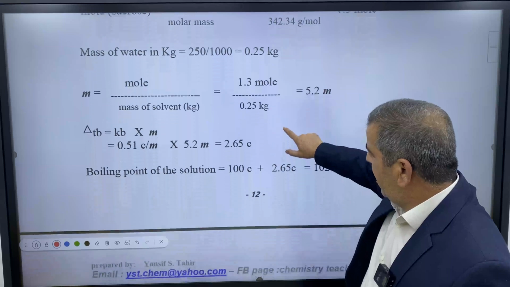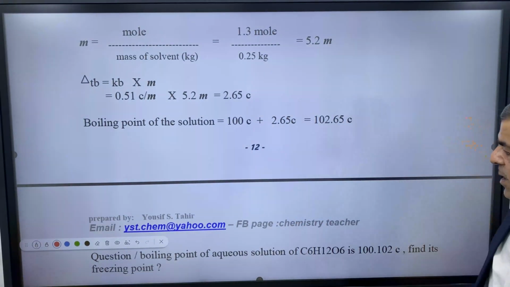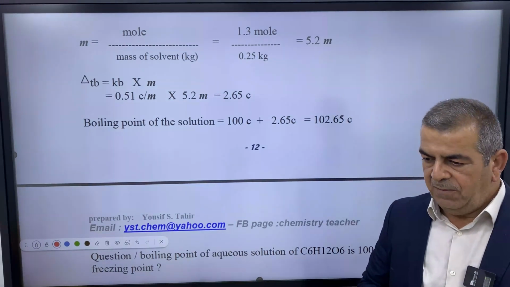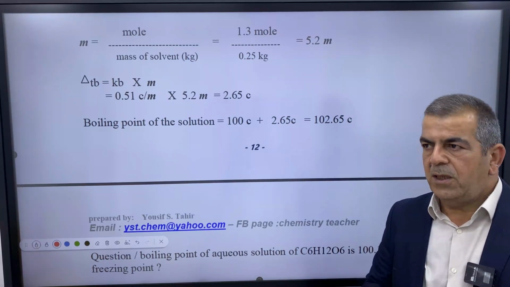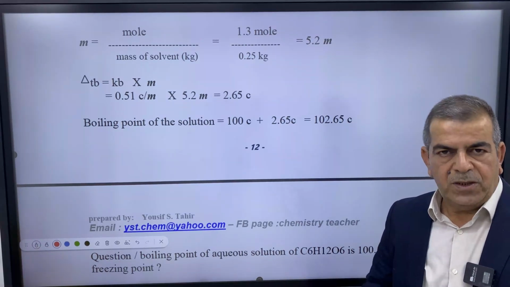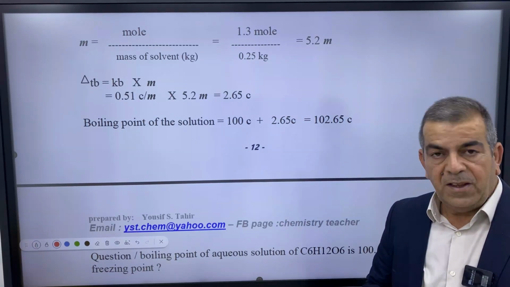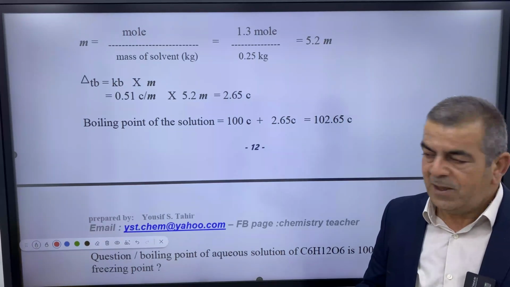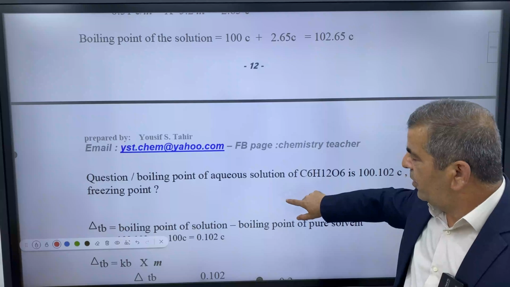So this is the second type of questions. We have another possibility of a question. If you have the delta TB and you have, let's say, the Kb, which is the constant of boiling point elevation, and you are required to find the mass, of course, in this case, you need the molar mass also. So the molar mass must be given.